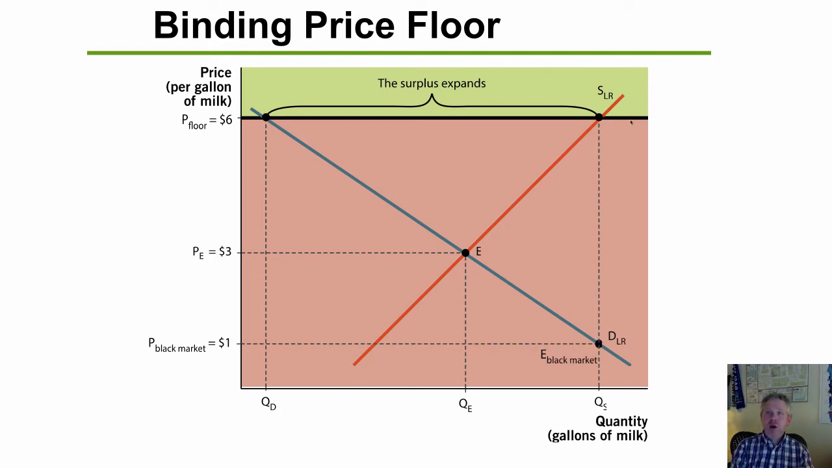So that new vertical supply curve that's caused by the price floor will cause the new black market price to be even lower than it would have otherwise been. All right.